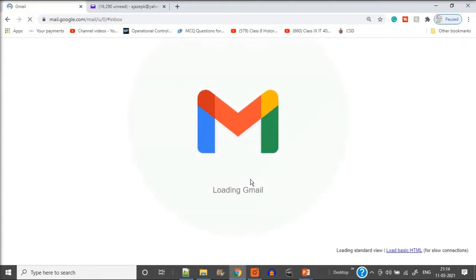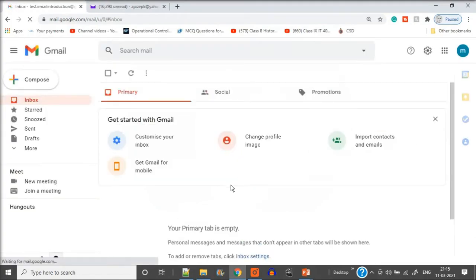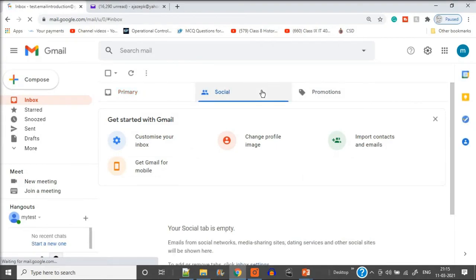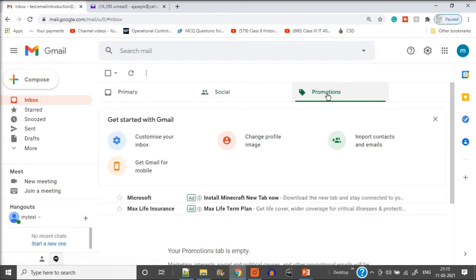Then you can delete it also once you open the email. So it shouldn't take that much time, but it will take some time. It is very instant if you send it from Gmail to Gmail, it is very, very fast. Here we are using two different email services.